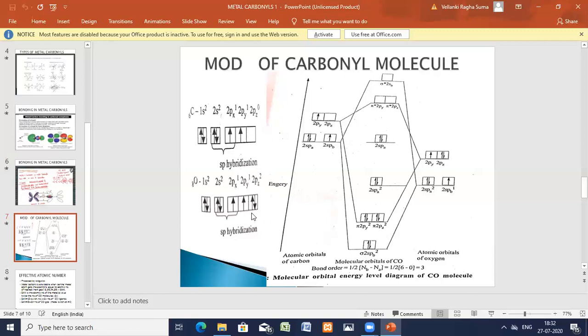Here, this is carbon, atomic orbitals of the carbon, atomic orbitals of the oxygen. In the carbon you have an sp hybrid orbital, and one more sp hybrid orbital. One has two electrons, one has one electron.